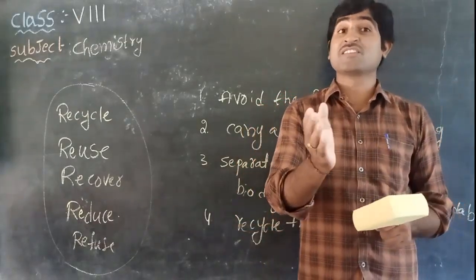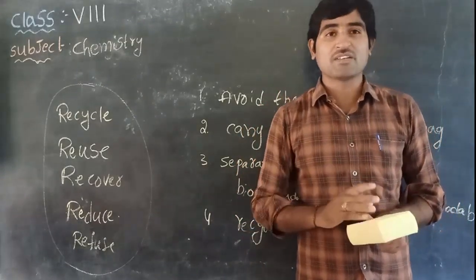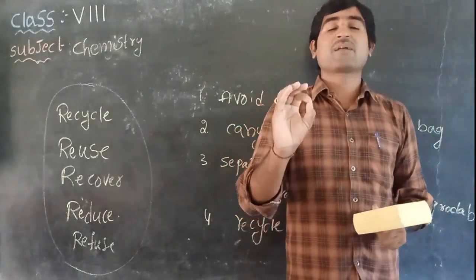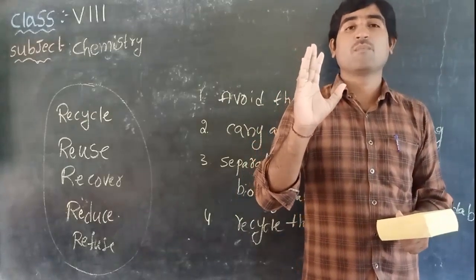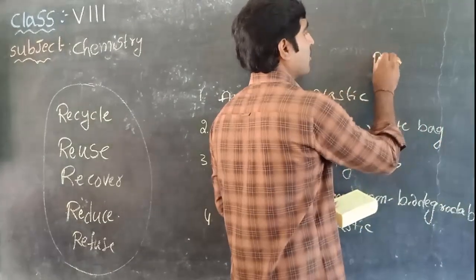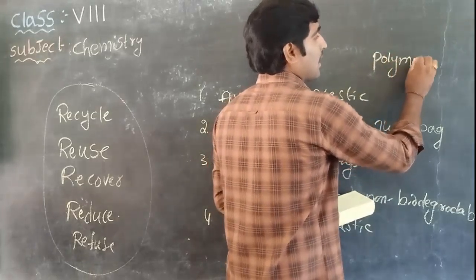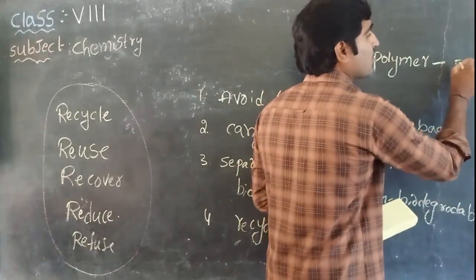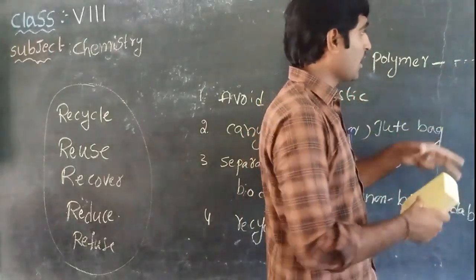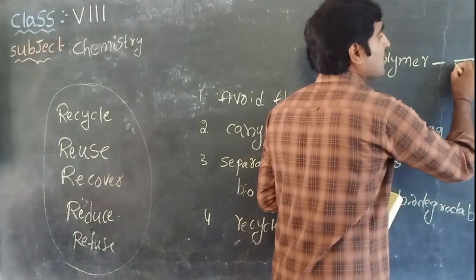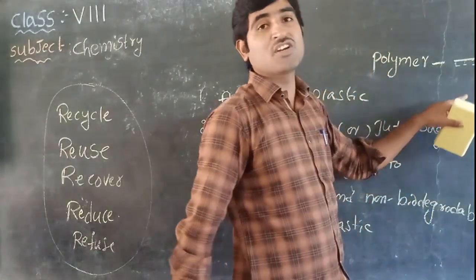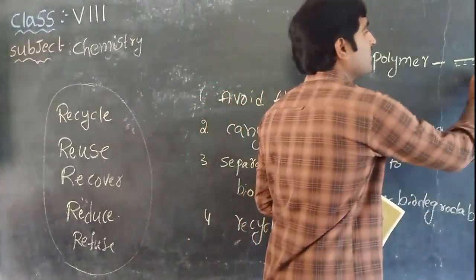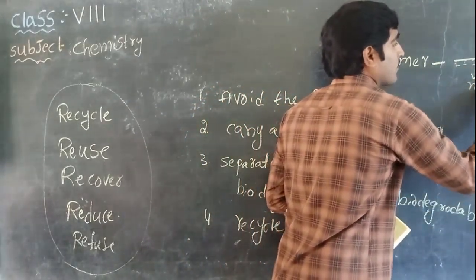And we also discussed synthetic fibers very deeply: rayon, nylon, polyester, acrylic. The main thing present in making the fiber is polymer. What is that, children? Polymer. Polymer means what, children? The long chain formed by the combination of small units is called polymer. The long chain formed by the joining of small units is called what, children? Polymer. What do we call the small unit present in the polymer, children? That is called monomer.